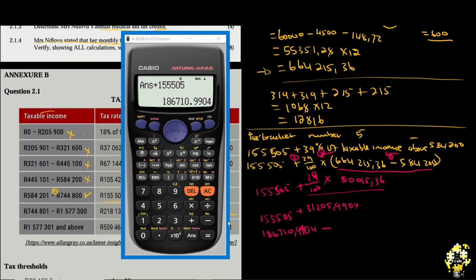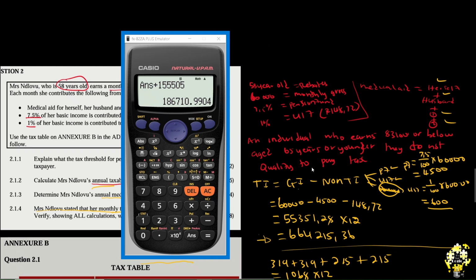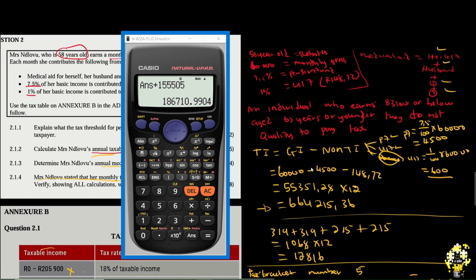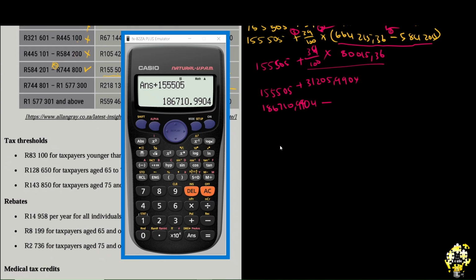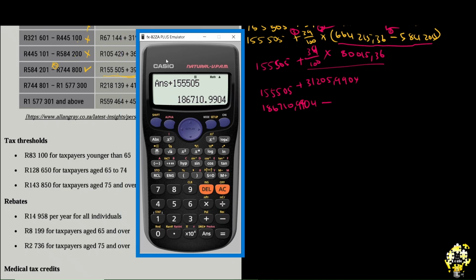First of all, we have the discounts based on age. How old is the individual? 58 years. 58 years falls under the primary rebates. So primary rebates are these ones, the first one. You see, they didn't even write it, but because we have 3 rebates from the first video, primary, secondary, tertiary, 58 years old falls in this one.